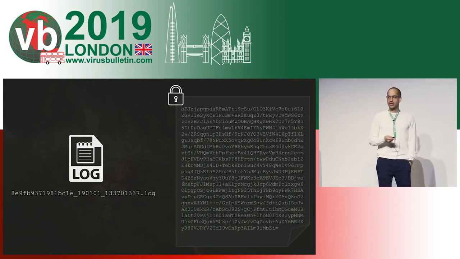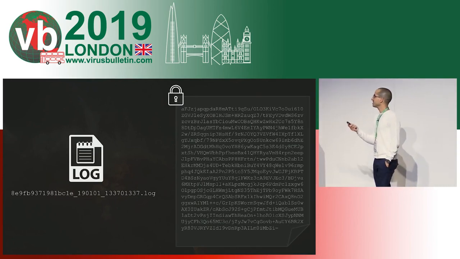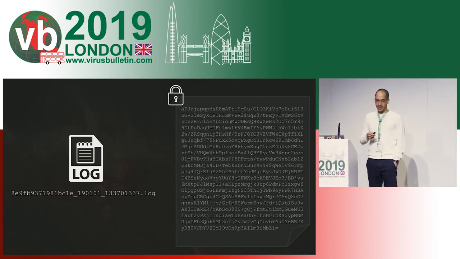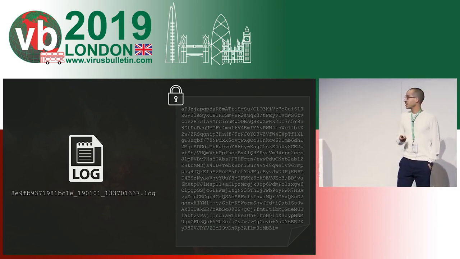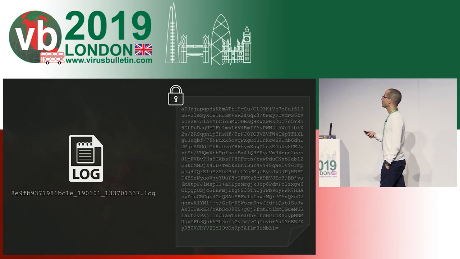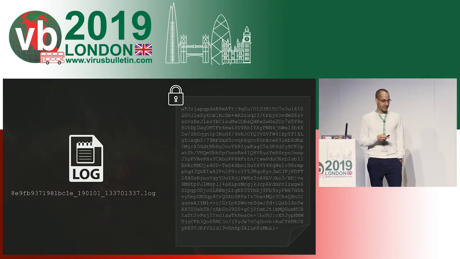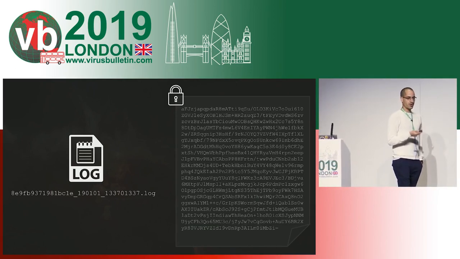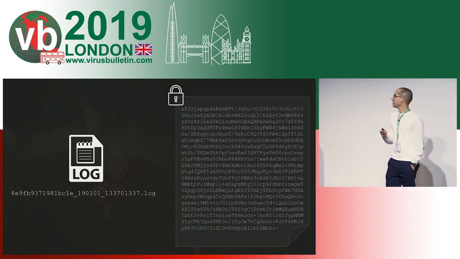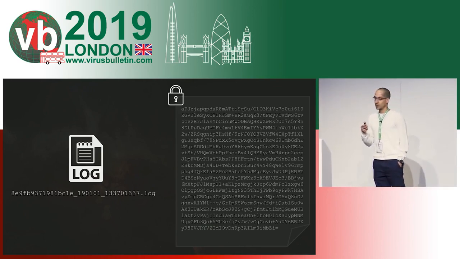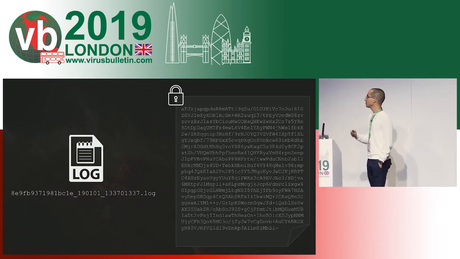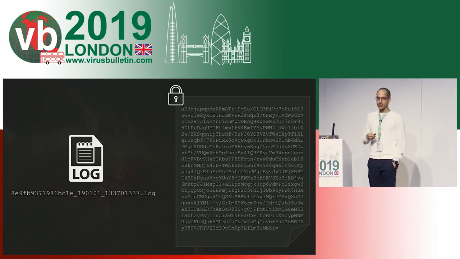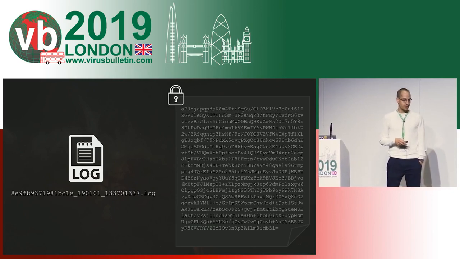At first, we thought that they were encoded in some way, base64, for example, but when we tried to decode them, we discovered that there is no readable text there. So at that point, we came to realize that they were encrypted in some way, and for us to decrypt them, we would need the encryption key that was used to encrypt them.